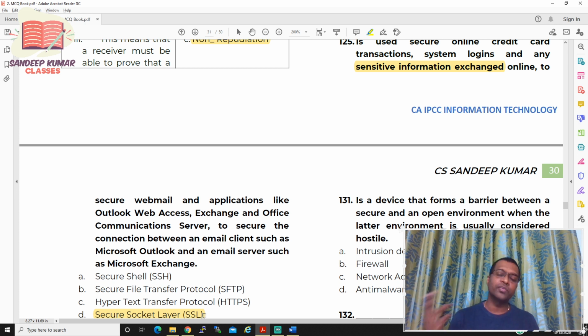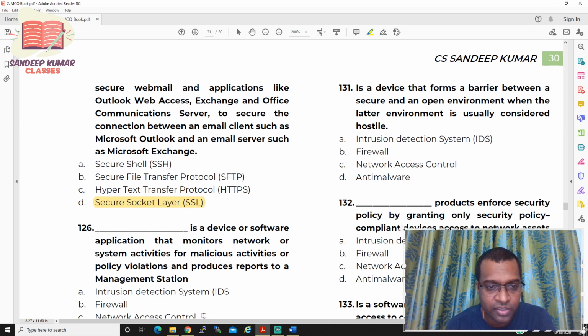And it will be transmitted over your internet. So even if a hacker gets that encrypted file, it takes around 70 years for him to decrypt. So it's not practically possible to decrypt. So the right answer for this should be Secure Socket Layer. Now let us move to question number 126.